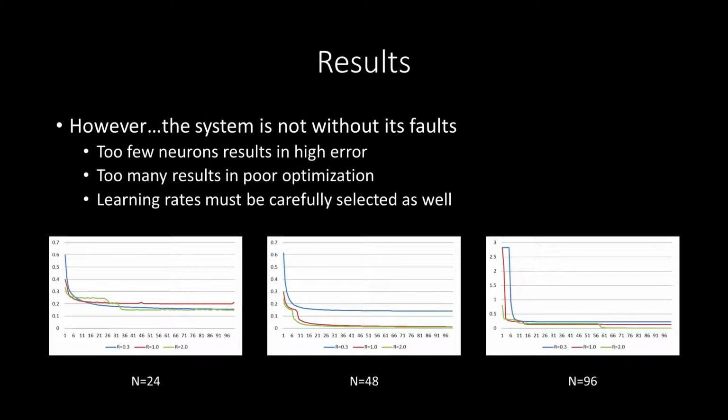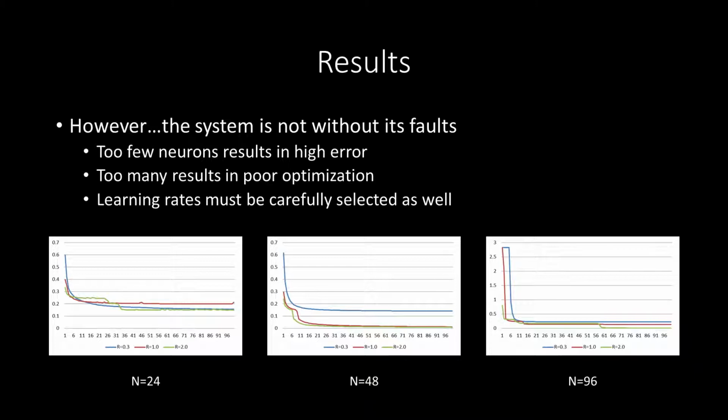However, the system is not without its faults. We can see that with too few neurons, it results in a higher average error. Too many results in poor optimization. So if you have too many neurons, it can't optimize itself as well. There are too many weights being adjusted. It complicates the function. And learning rates must be carefully selected.